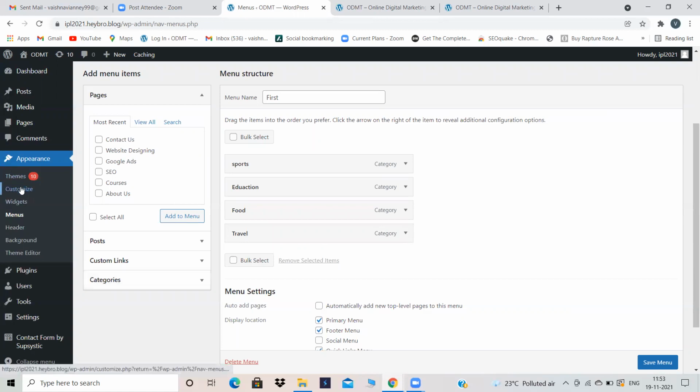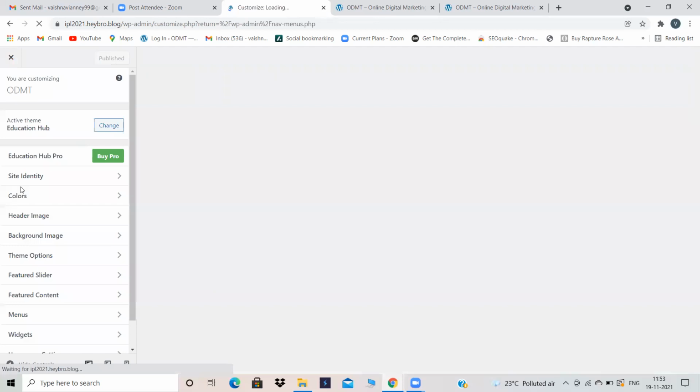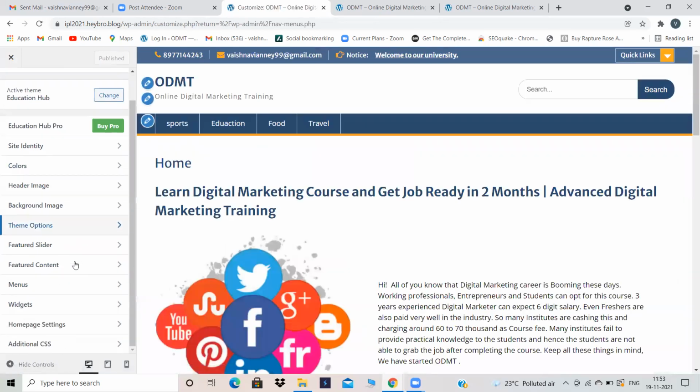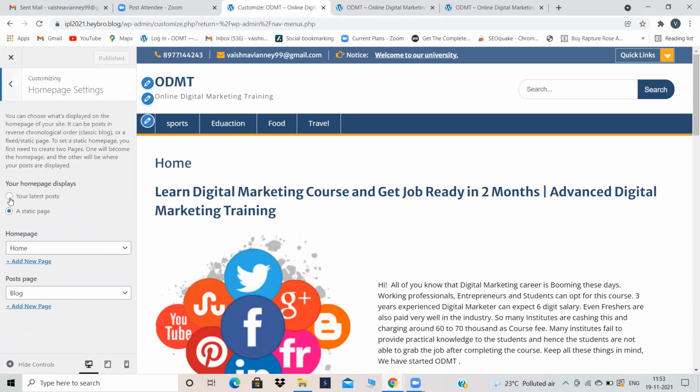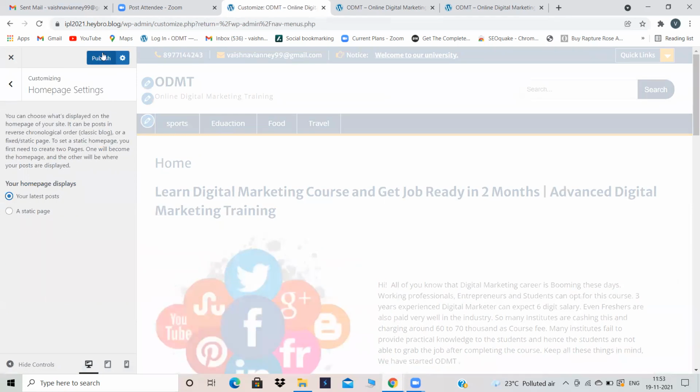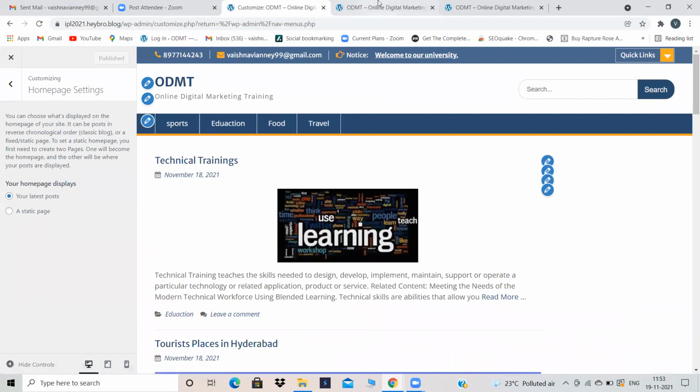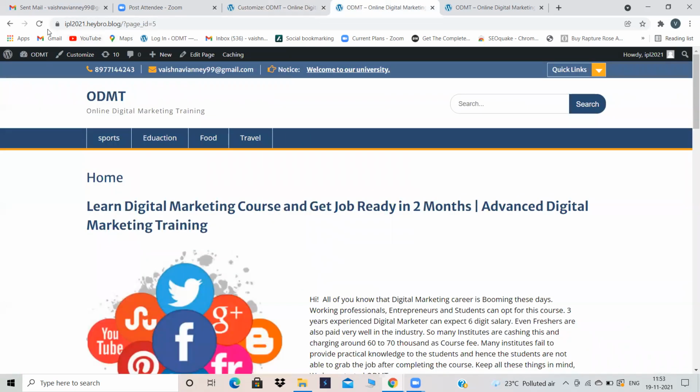Why should I change it, Pranita? Home page settings. Because we want only the blogging page. We don't want anything related to digital marketing. Our digital marketing content is there on our homepage, right? So go to homepage settings and turn it to latest post. Okay, publish. I have published. Then again, let's refresh and see.